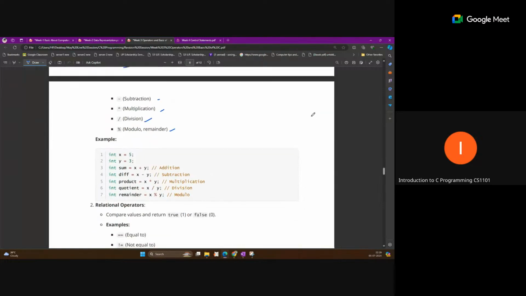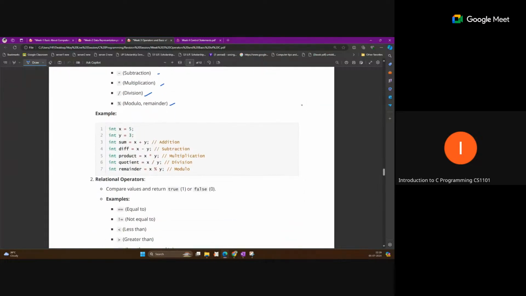This is important here in our expressions: you cannot write like this. Say we have x and y values, and we cannot write xy, because the compiler will not understand this. In normal mathematical expressions we generally write xy for multiplication, but if you write like this, the compiler will not understand it and will give an error. So for multiplication, you have to write x into y.